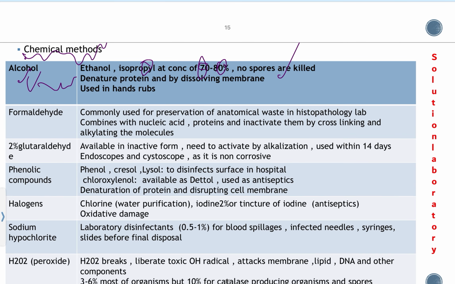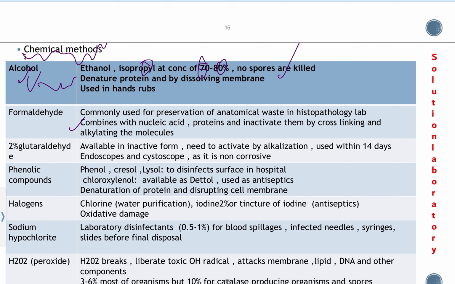Formaldehyde. Generally, formaldehyde is used for preservation of anatomical waste in the histopathology lab, but can be used for disinfection also. It works by combining with nucleic acids and proteins and inactivates them by cross-linking or by alkylating the molecules.